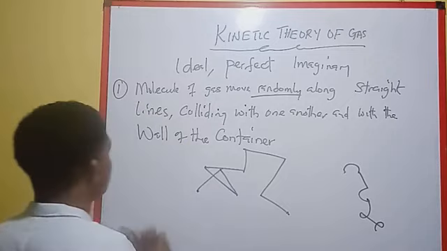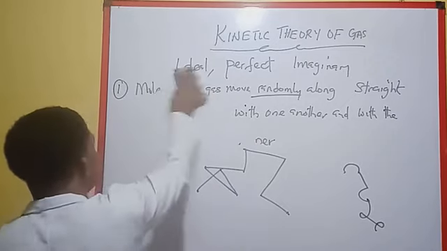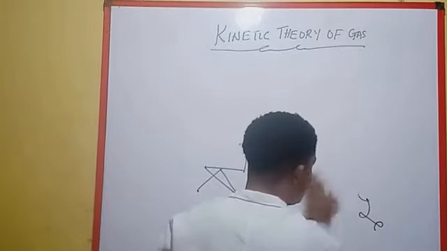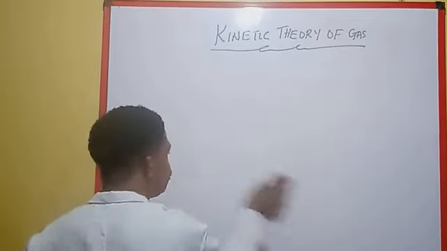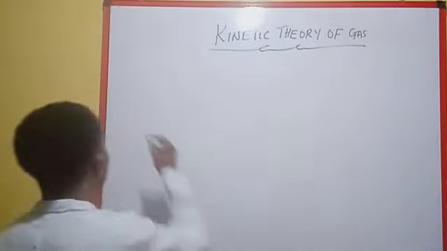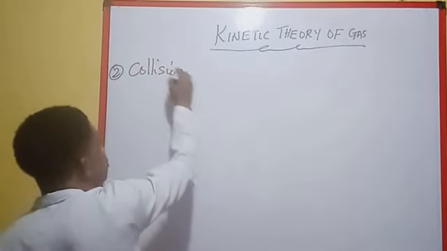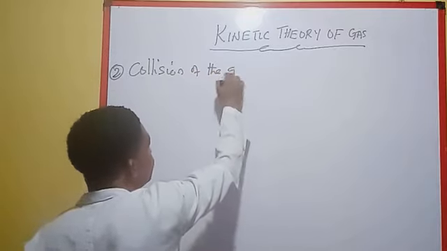Now, the number two postulate says that the collision of the gas molecules is perfectly elastic.